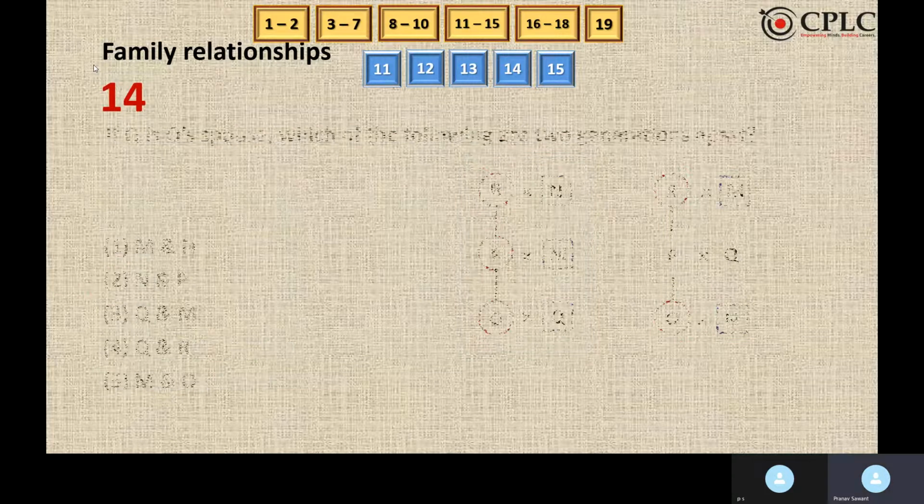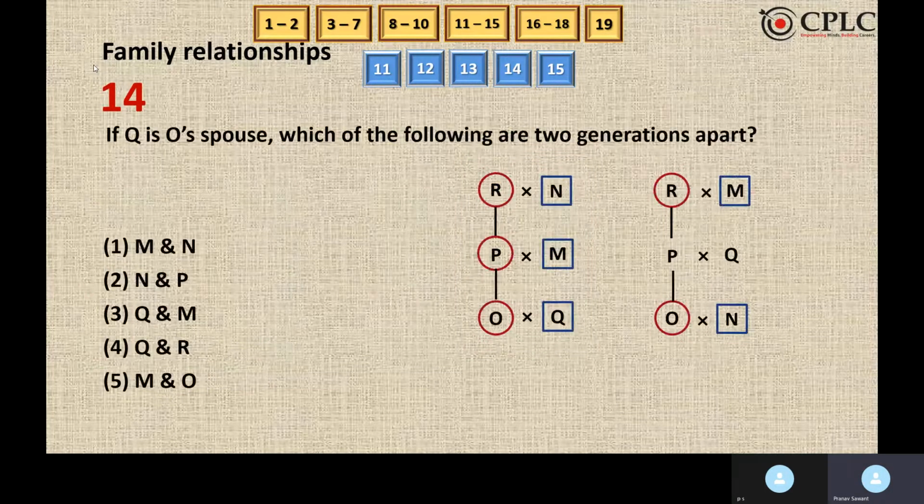If Q is O's spouse, which of the following are 2 generations apart? So 2 generations apart means we have to leave 1 generation between the 2 persons. So we have to consider the first possibility, and we can say that the fourth option is the correct answer because Q and R are two generations apart. Basically, they have one generation between them.